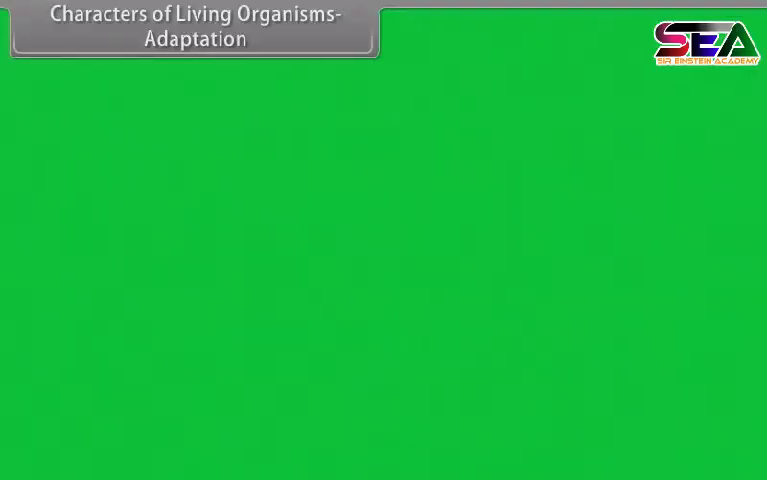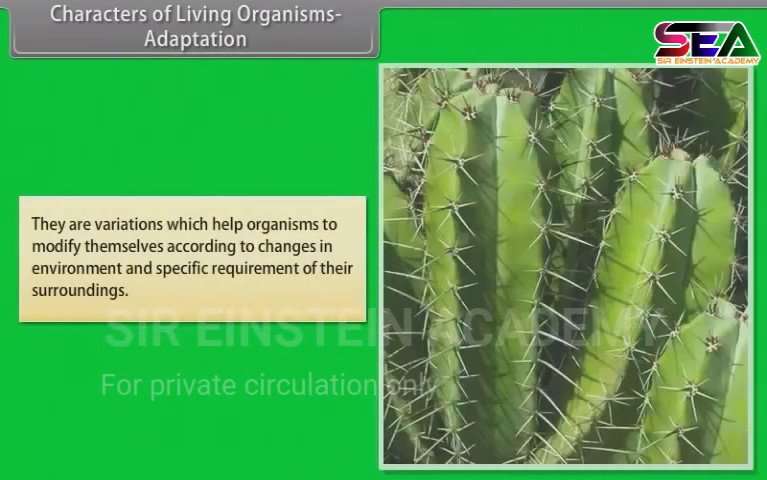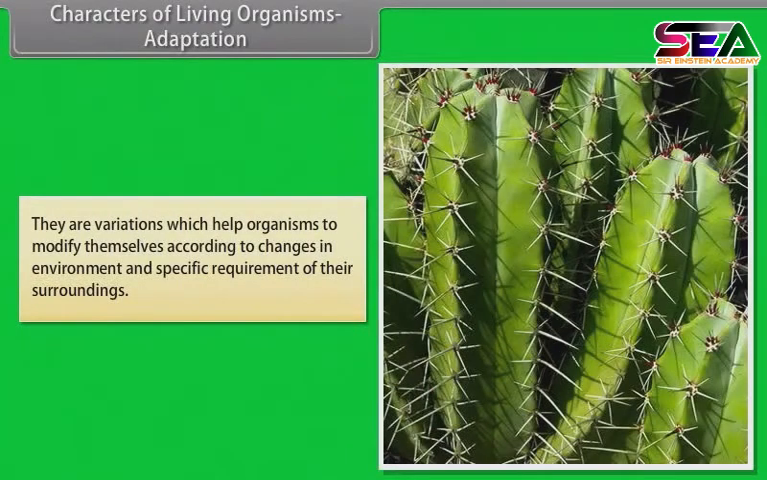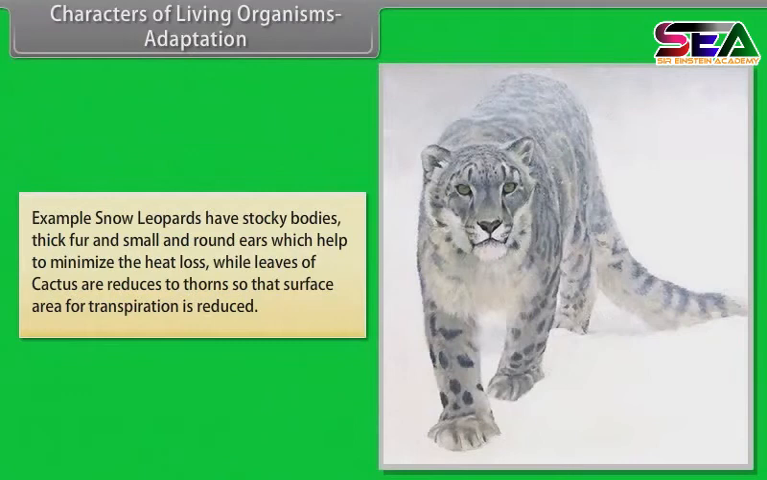Characters of living organisms. Adaptation. They are variations which help organisms to modify themselves according to changes in environment and specific requirements of their surroundings. Example: snow leopards have stocky bodies, thick fur, and small and round ears which help to minimize heat loss, while leaves of cactus are reduced to thorns so that surface area of transpiration is reduced.